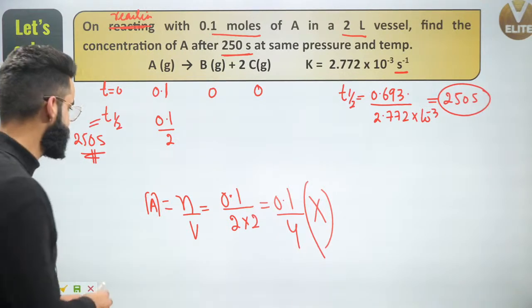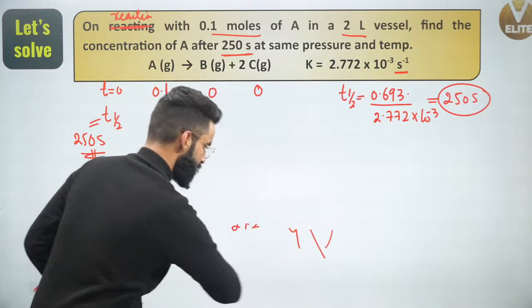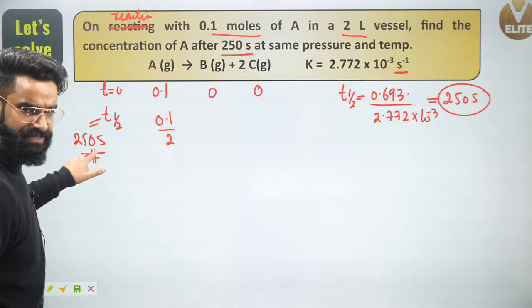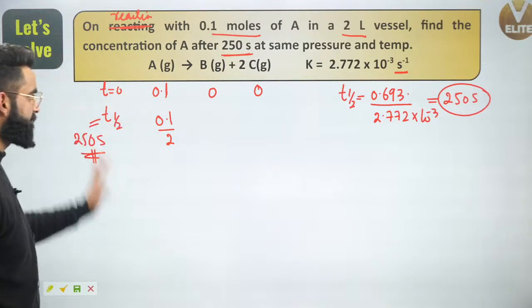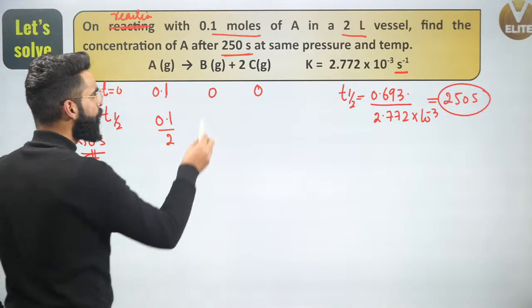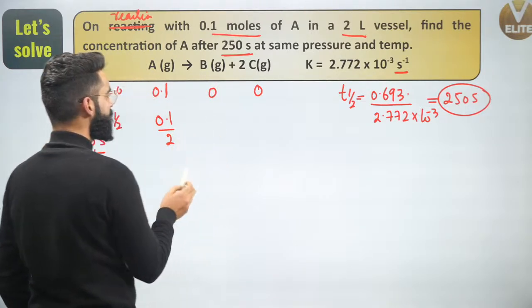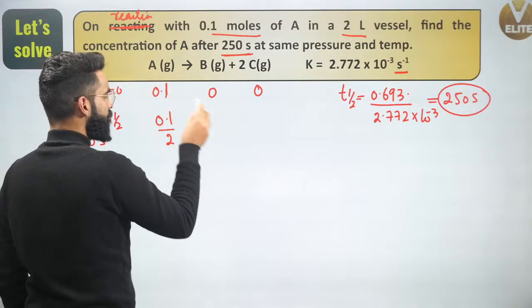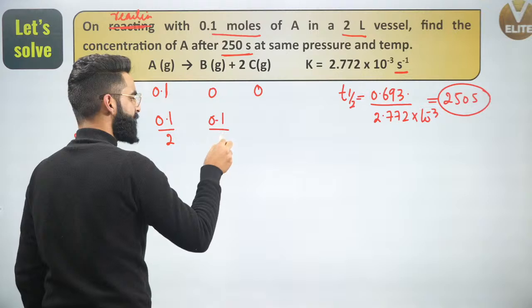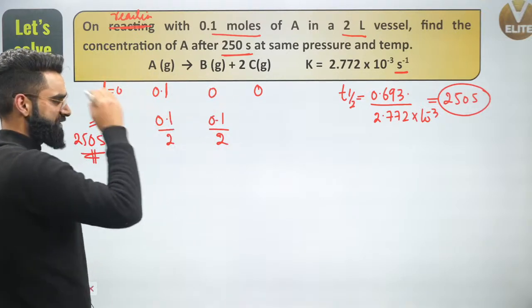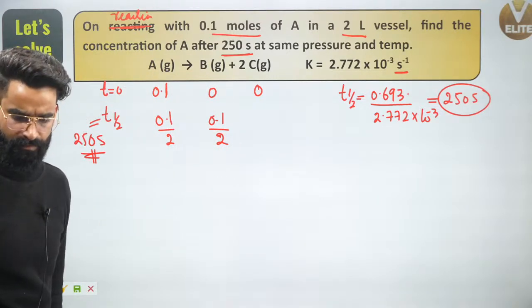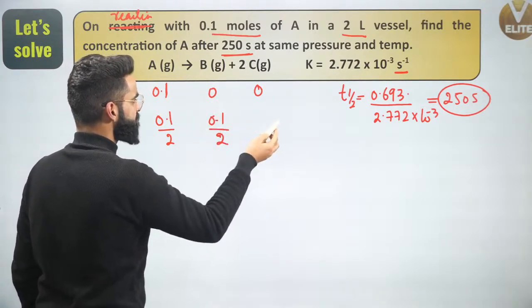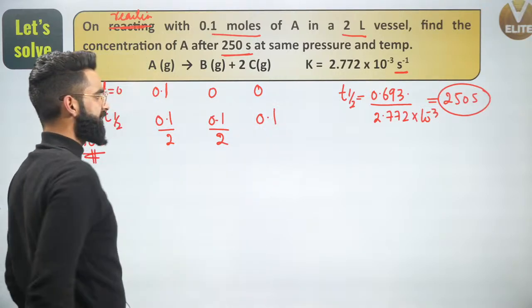Why is that? Have a look. I got the number of moles of reactant left at the half-life of the reaction, 250 seconds. Can you tell me how many moles of B would have formed when 50% of the reaction is completed? 1 mole gives 1 mole, so it's going to be 0.1 divided by 2, because 50% of this amount is getting converted into products. Similarly, 1 mole gives 2 moles, so 0.1 divided by 2 moles will give 0.1 moles.